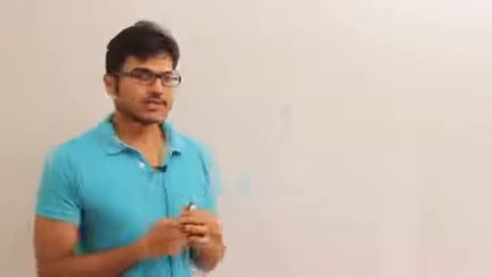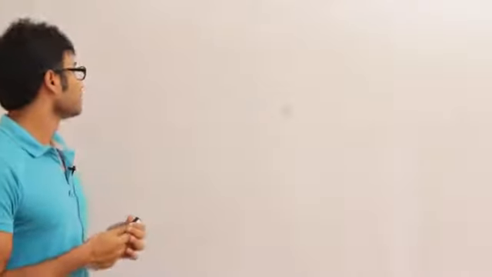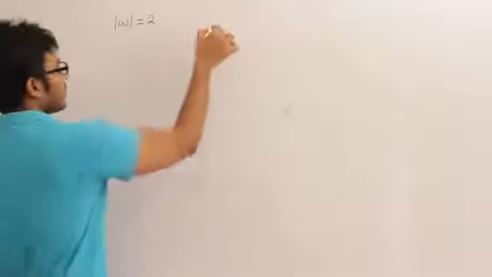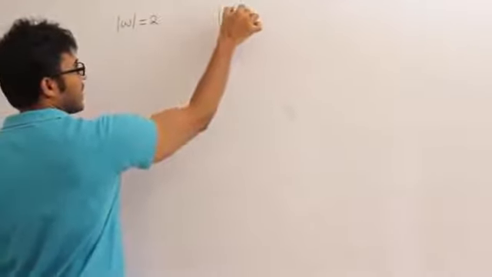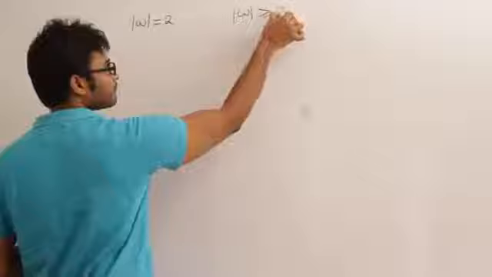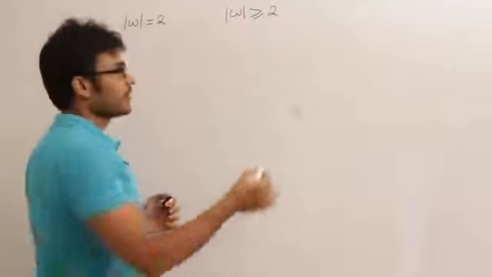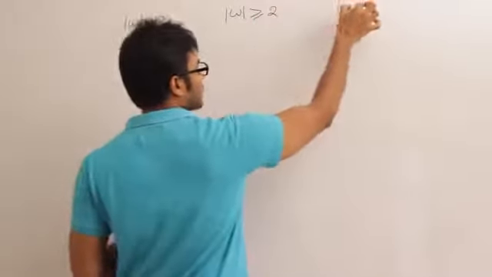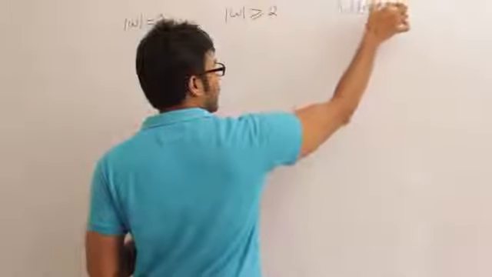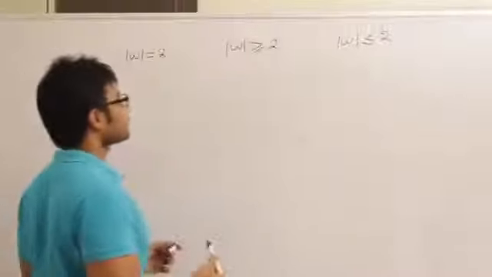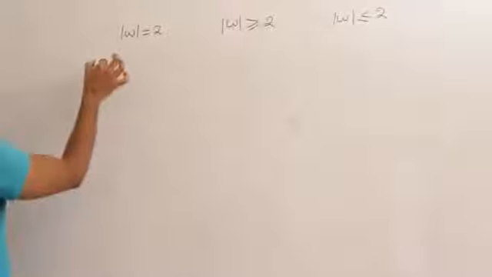Till now we have seen 3 kinds of problems. One is string length is exactly 2, the other is string length is at least 2, and the other is string length is at most 2. So let's just see the diagrams.